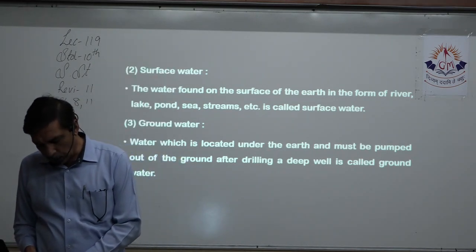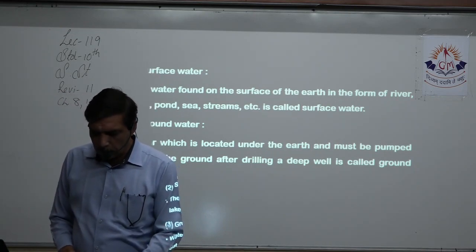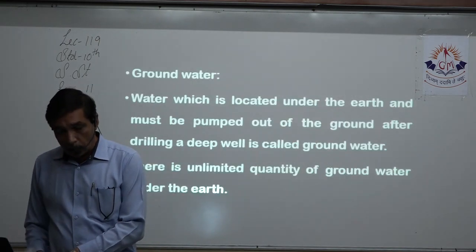So this is a 2-mark question. Write a brief introduction about groundwater is the next one. It is also hardly 4-5 points, so that is also a 2-mark question or a 3-mark question.